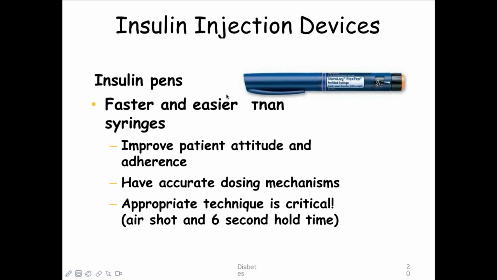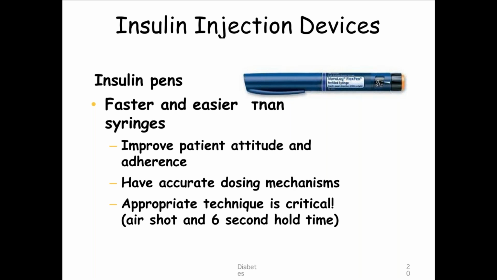Now coming to injection devices. Usually you give insulin via insulin syringe. There are two types of insulin syringe. One is a 40 units insulin syringe, one is a 100 units insulin syringe. Usually the 100 units insulin syringe is used for long acting or ultra long acting, and the 40 units is used for short and ultra short or intermediate acting insulin.